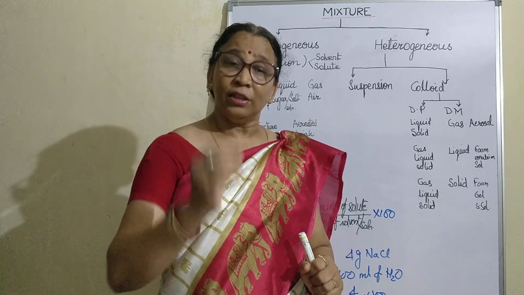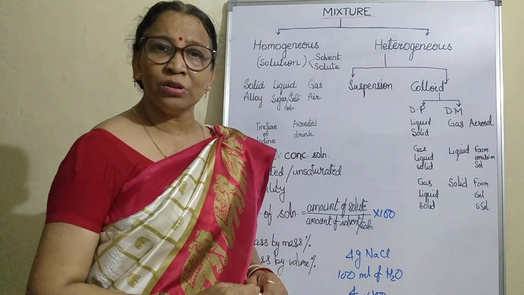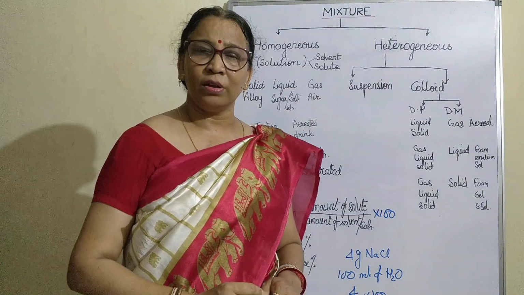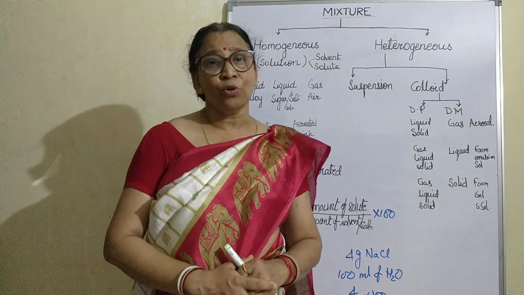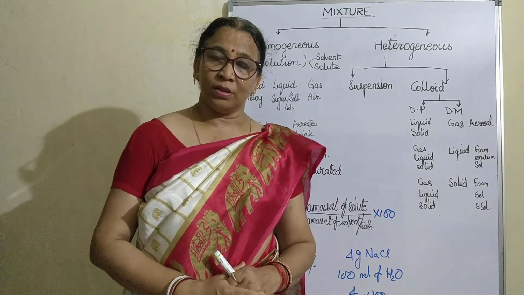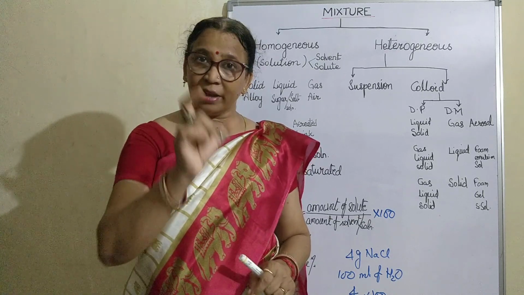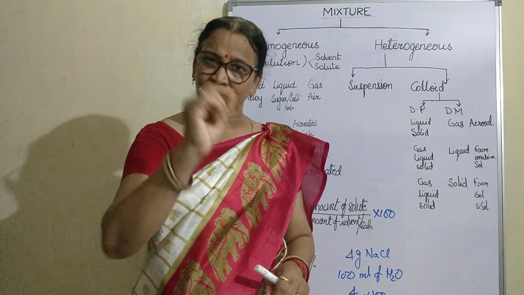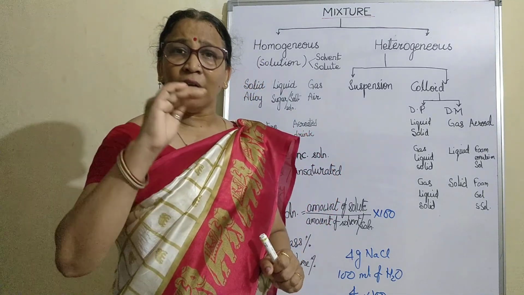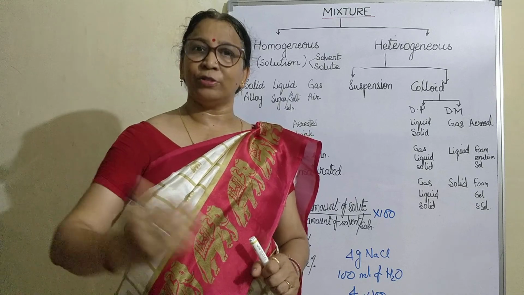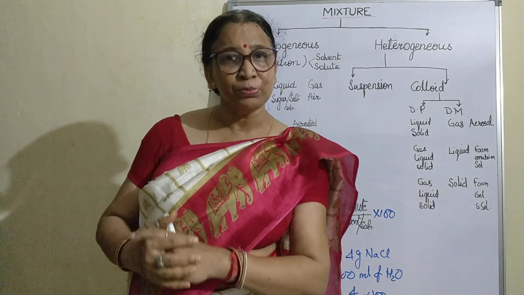Second thing, the particles present in the solution are very small, less than 1 nanometer, that is 10 to the power minus 9 meter in diameter. It is less than that. That much small it is. And because of the small size, they are unable to scatter the path of light. You know when the light path is visible?